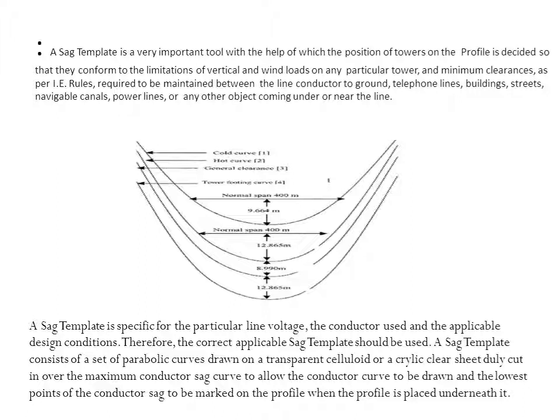A sag template is specific for a particular line voltage, the conductor used, and the applicable design condition. Therefore, the correct applicable sag template should be used.